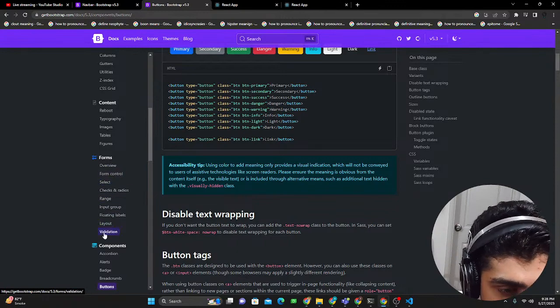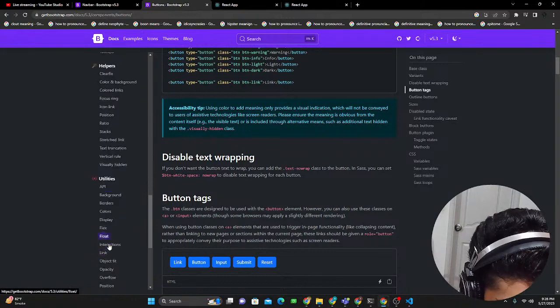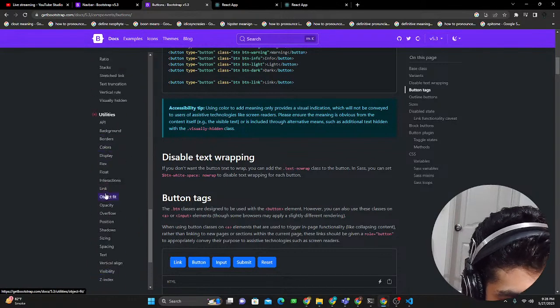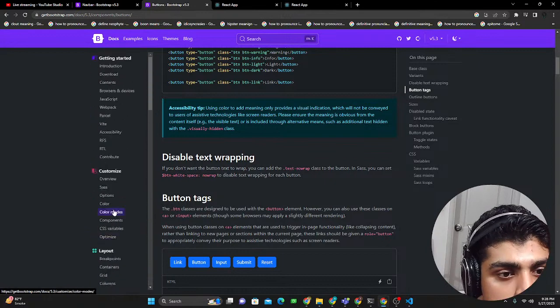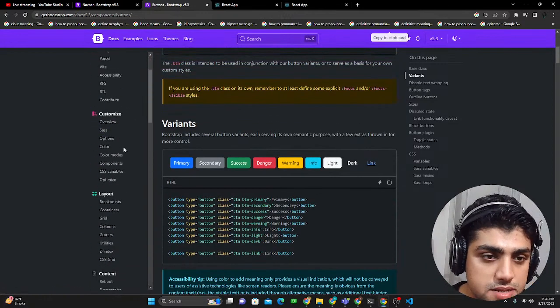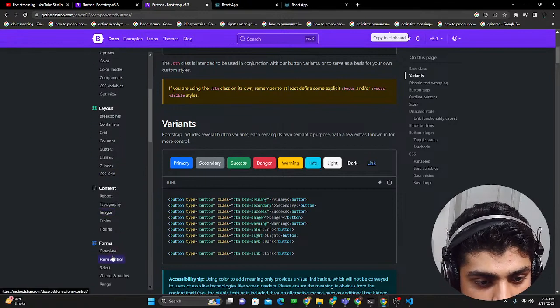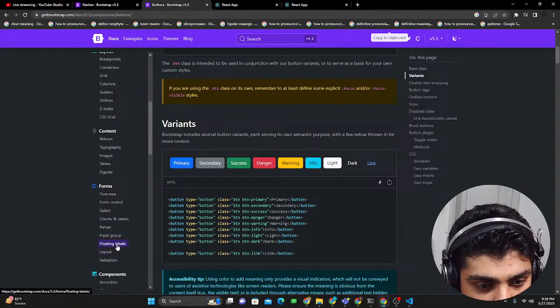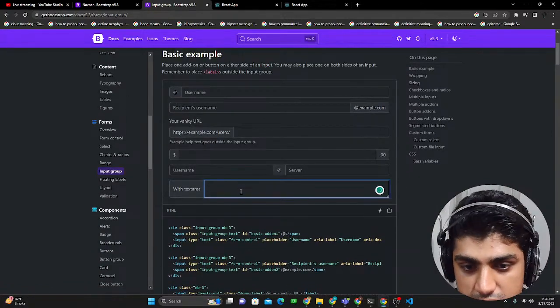Let's create a form. I'm actually looking for a text input. Helpers, utilities, icons, about. What I'm looking for is actually text input, color modes, form, text form. Yeah, that's what I'm looking for. Text input group. I'm just searching. Okay, there. This is the thing that I'm looking for.